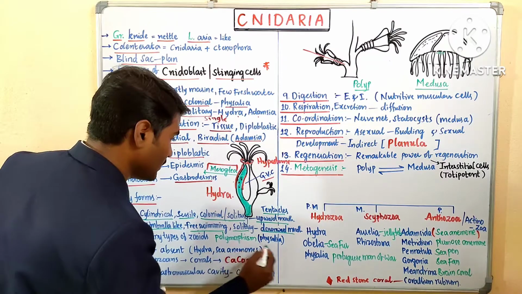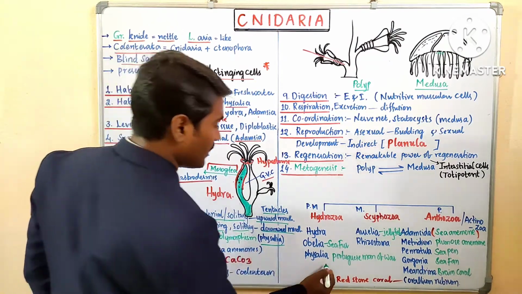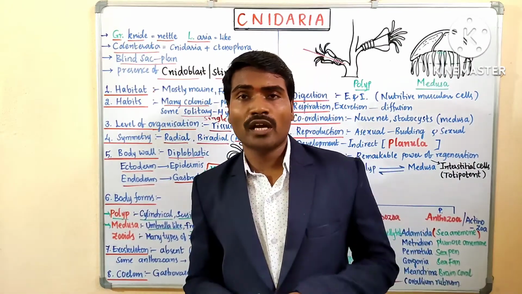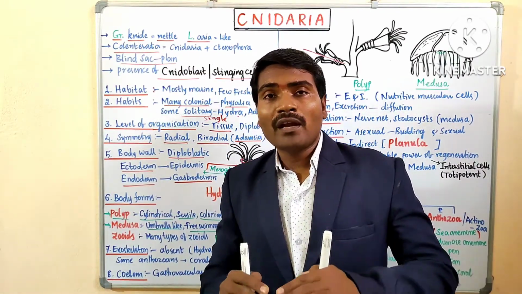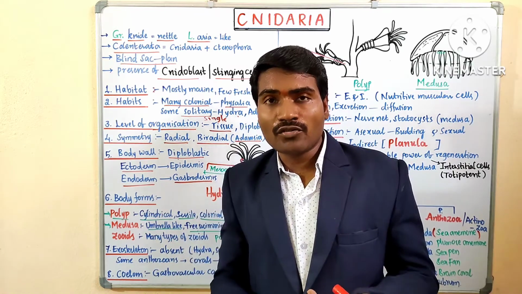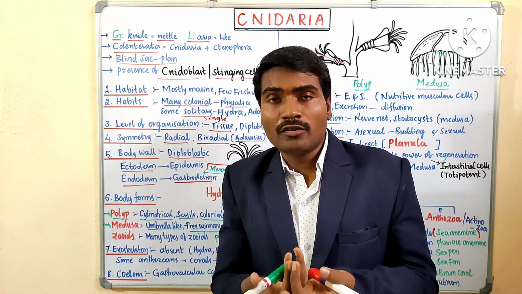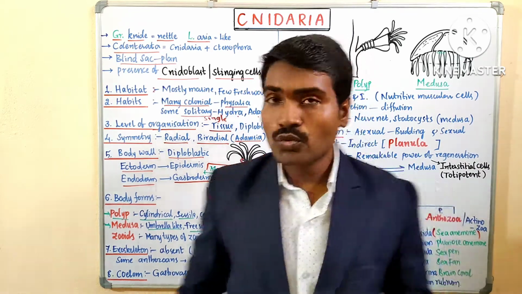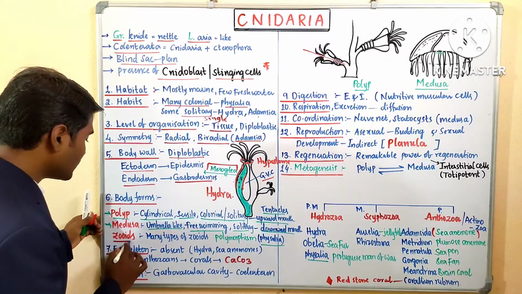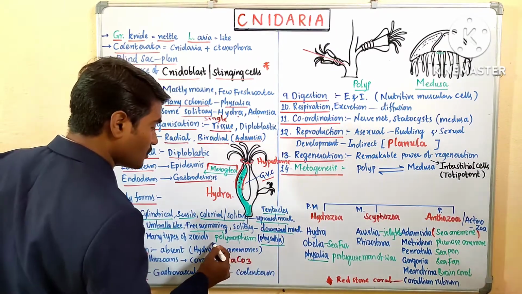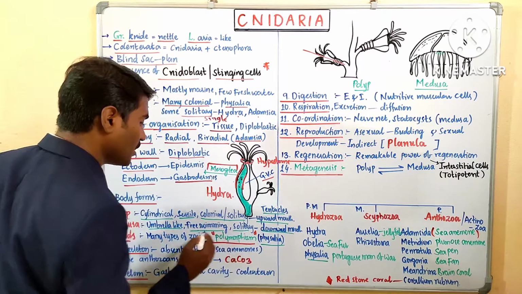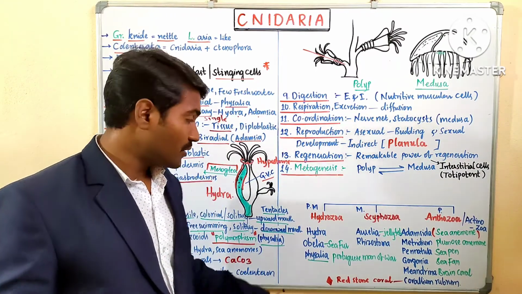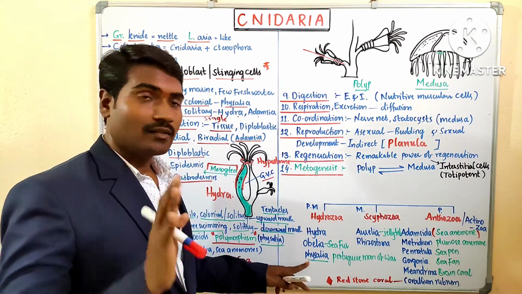In Physalia, here it is a Physalia, there are many forms, not only this polyp and medusa. Other than the polyp and medusa, there are different types of forms present, many different types of forms like insects. Those are called zooids. So many types of zooids are found in the Physalia. Such a phenomenon is called polymorphism. Poly, many; morphs, forms. Polymorphism can be seen in Physalia.